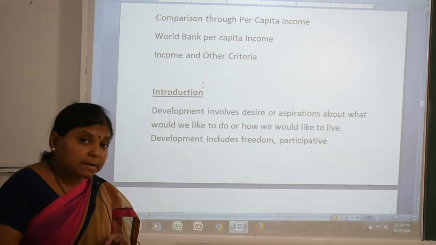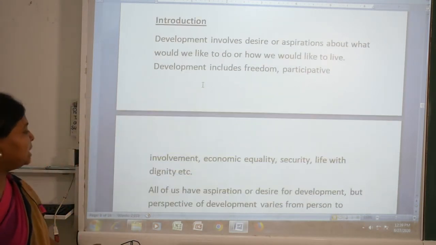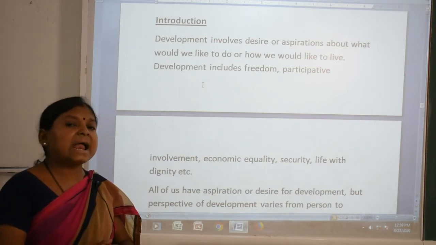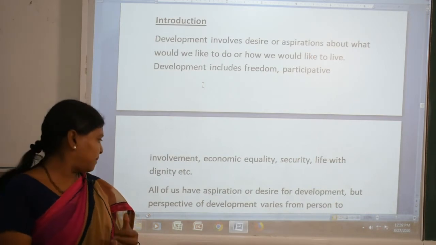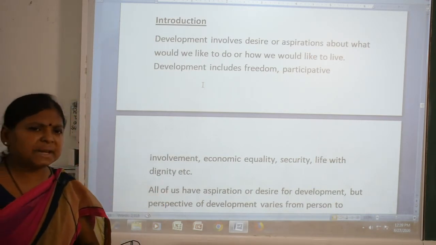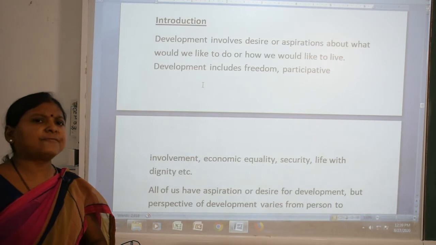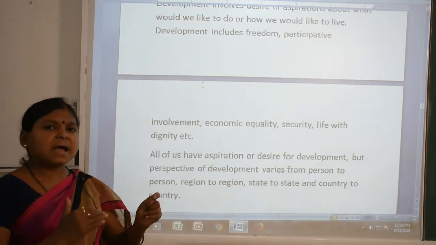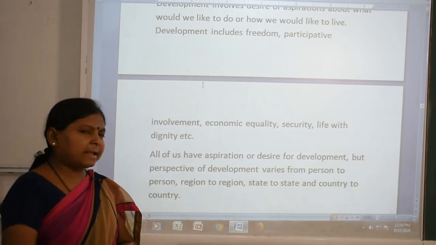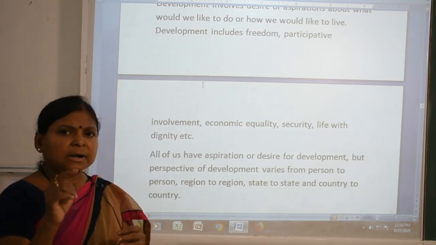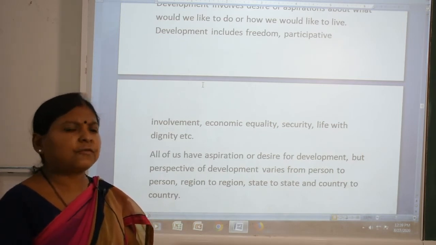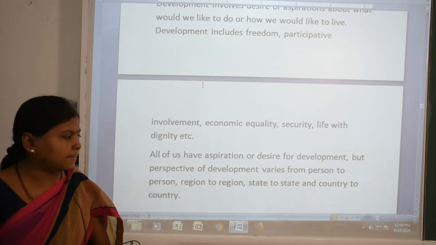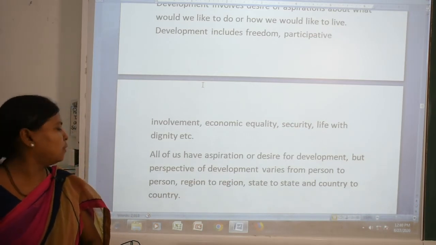Development includes freedom, participation, security, involvement, economic equality, life with dignity, etc. So that we call development. All of us have some aspiration, we all desire development, but the idea of development varies from person to person. All people do not have the same goals; they have different goals for development, from person to person, region to region, state to state or country to country.